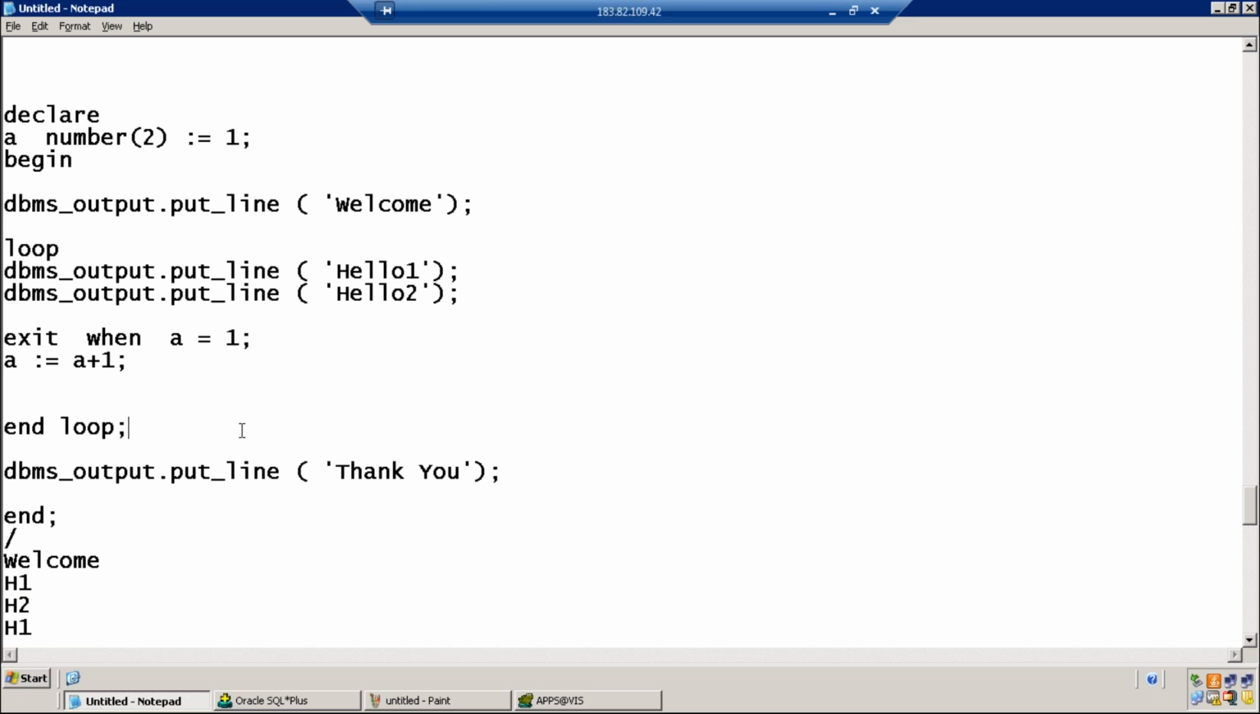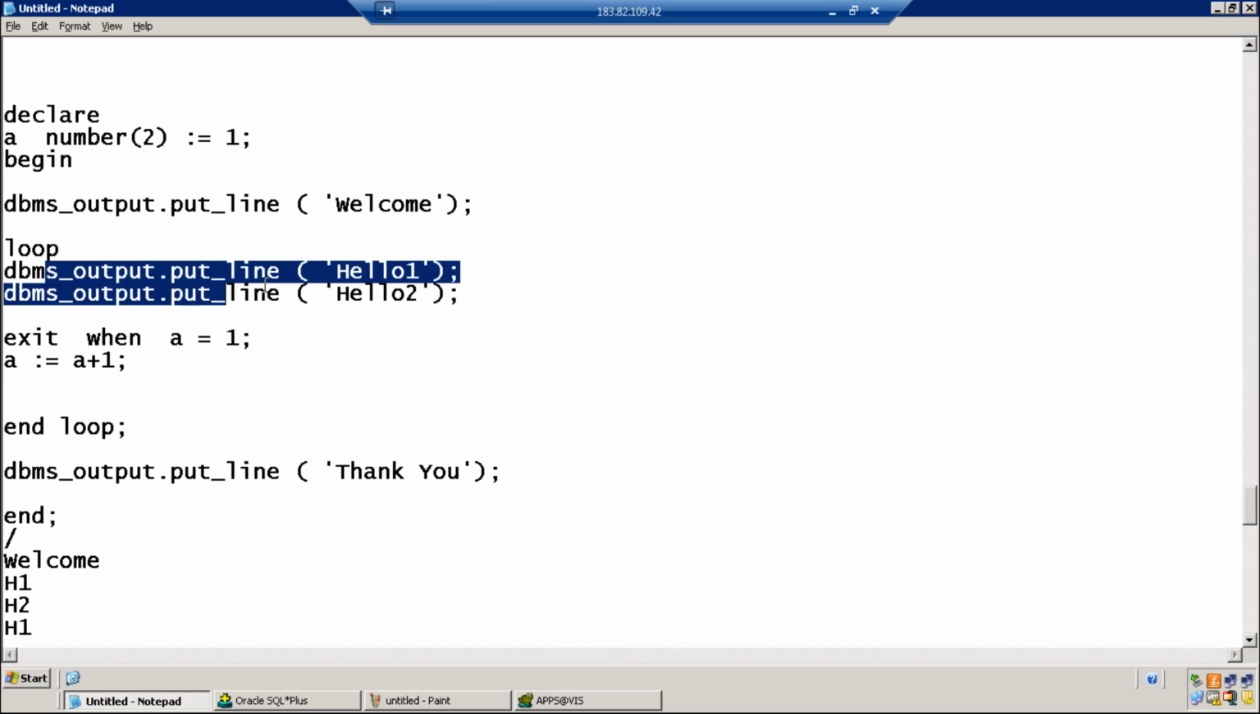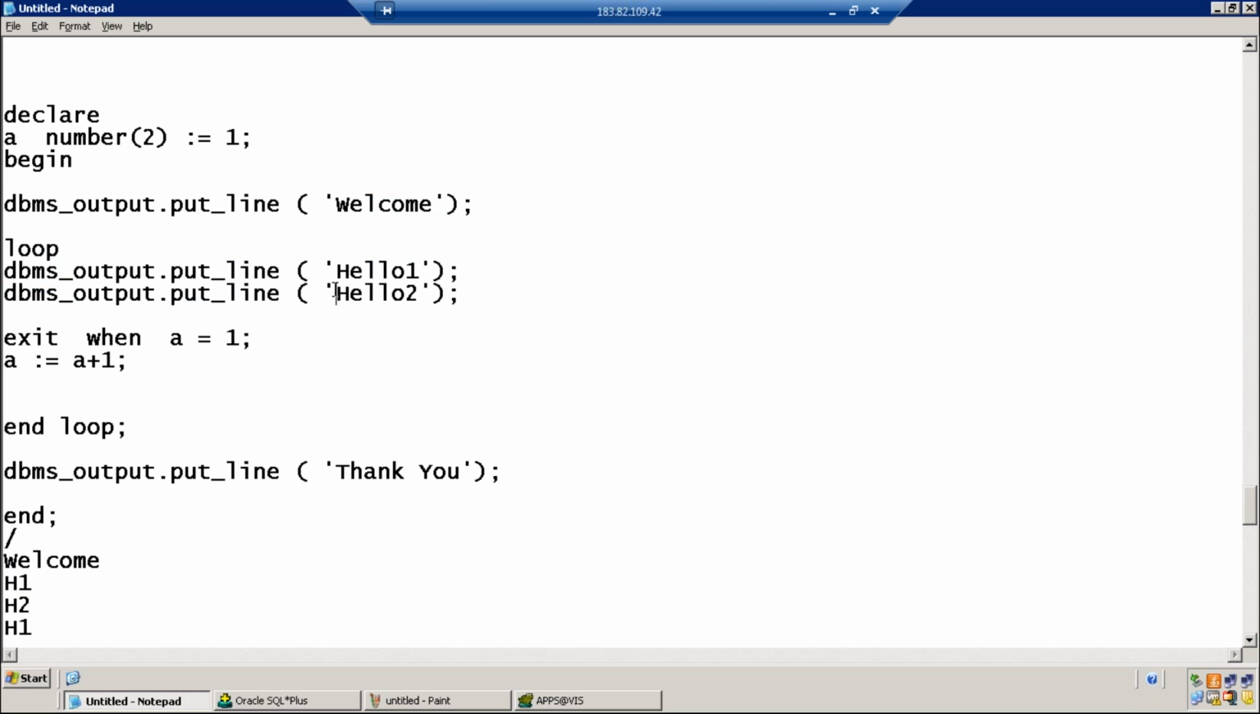Now, let's evaluate the program. Welcome is printed. Control enters the loop. Hello 1 is printed. Next, hello 2 is printed. Exit when a equal to 1. What is the current value of a? 1. 1 equal to 1, the condition is true. When this condition is true, the loop will break. This line will not get executed because the loop is broken.